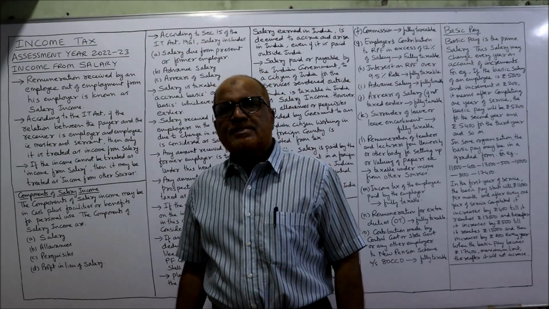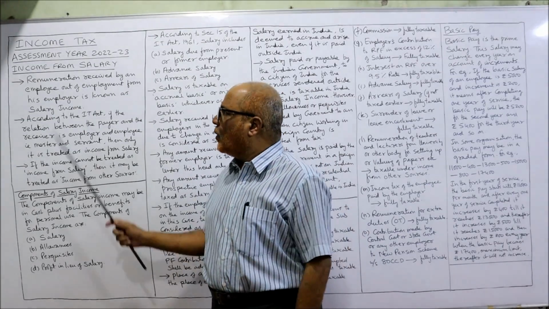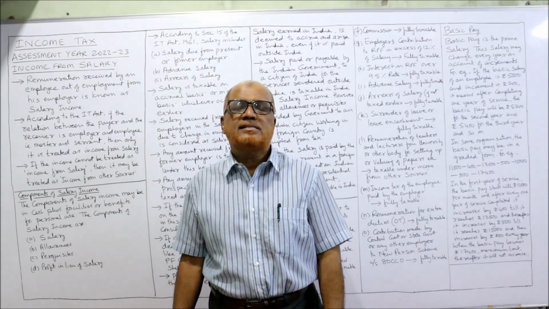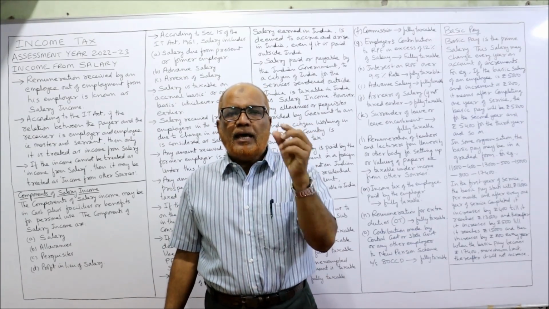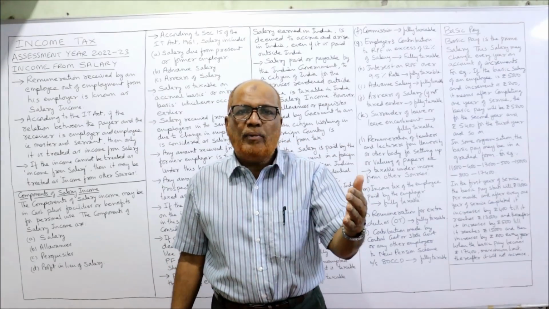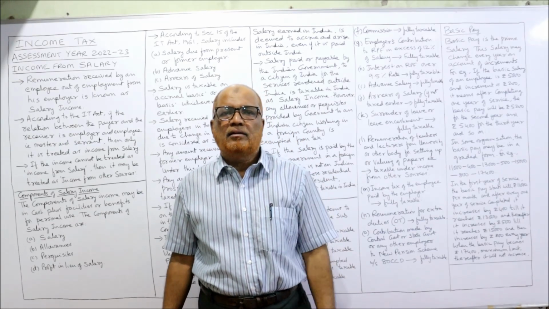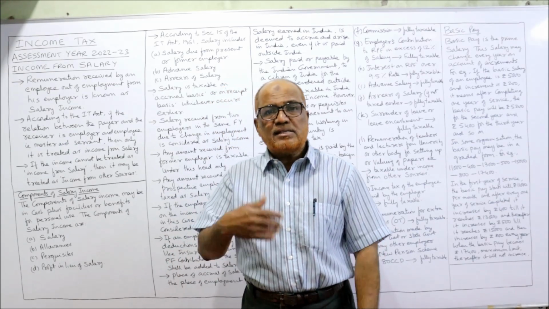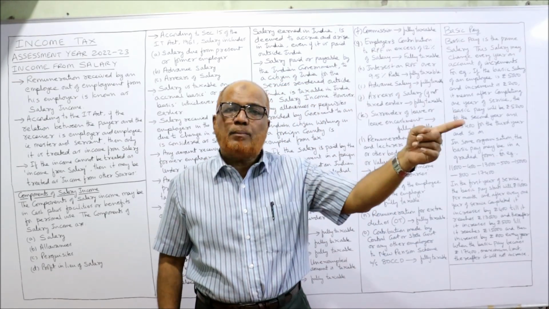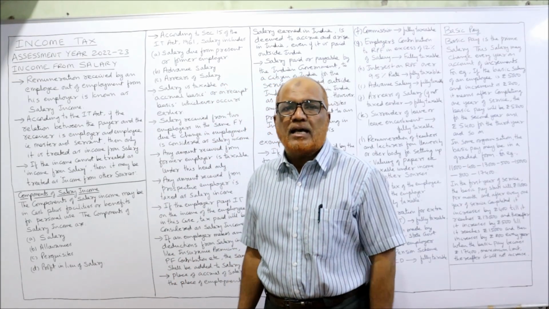Now, income from salary. First of all, remuneration received by an employee out of employment from the employer will be treated as salary. Remember, any remuneration received by the employee out of employment from the employer, that income will be treated as salary. So the Income Tax Act has given the provision that if a person is receiving some remuneration from another person, the employer, out of employment, then only it will be treated as income from salary.